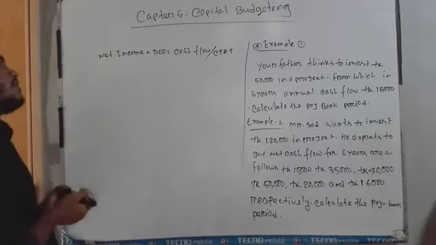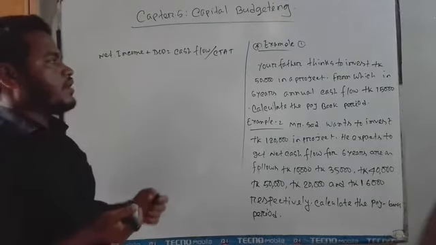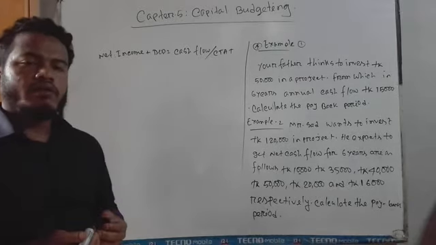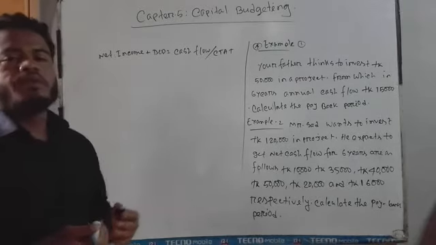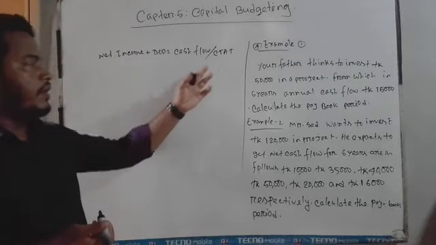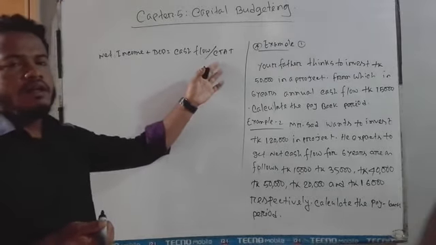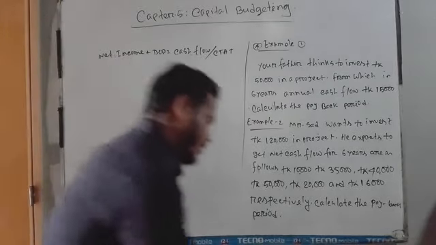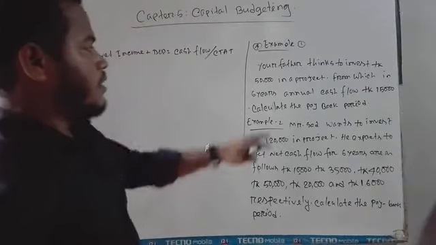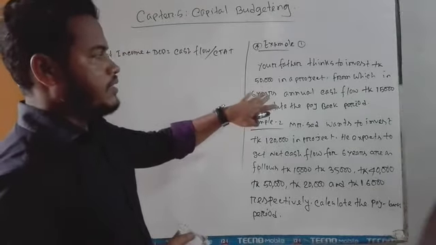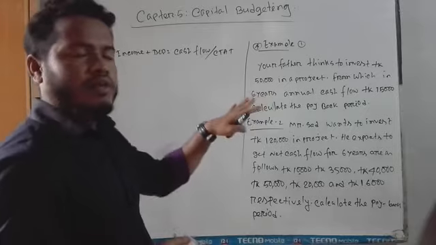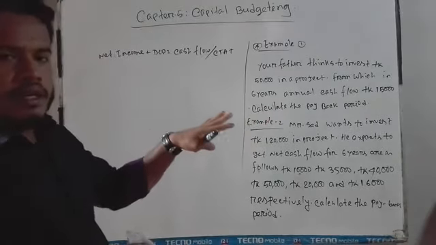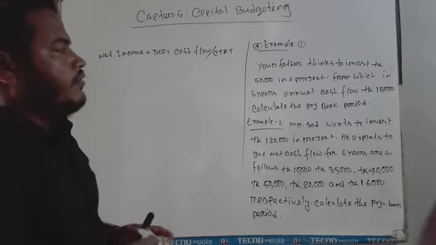So to find the payback period, we first have to find the cash flow. Then we can easily solve the payback period. I also mention here that in both examples the cash flow is given, so there is no need to calculate the cash flow.